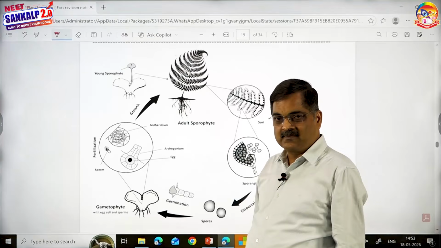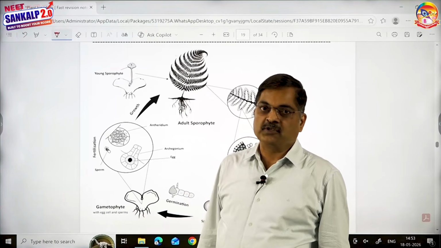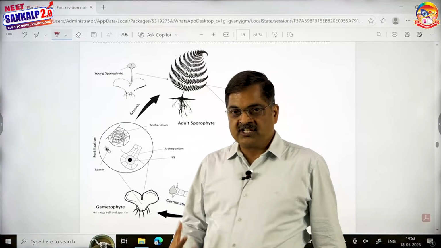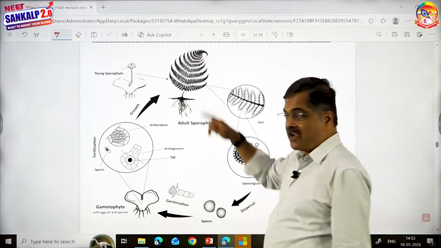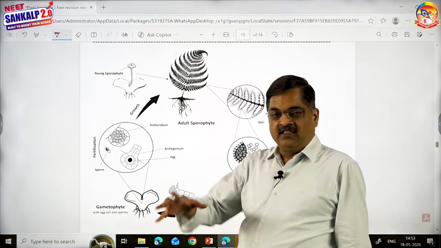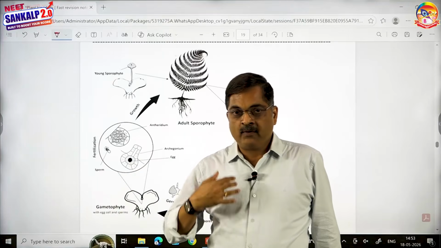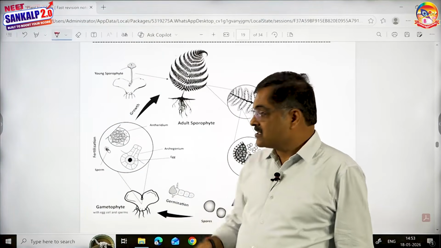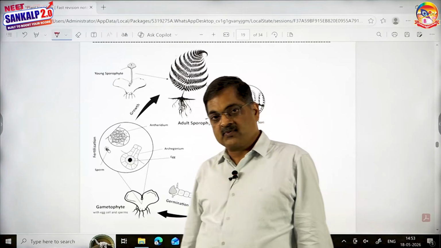Your textbook says gametophytes are very sensitive because they don't have vasculature. They grow only in moist and shady areas. For that sake, you know what the sporophyte does? Even though it has a license to grow anywhere in the world, the sporophyte picks narrow geographical regions wherever moisture is plenty, because its gametophyte cannot survive in all types of soils.